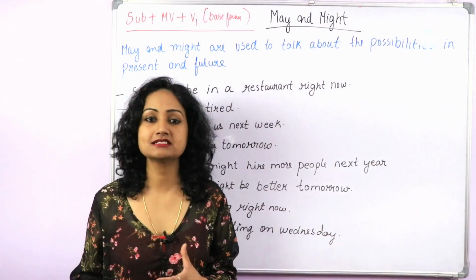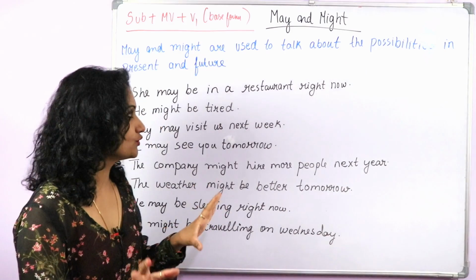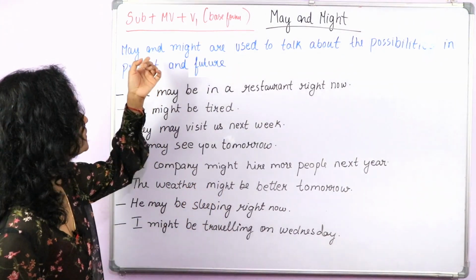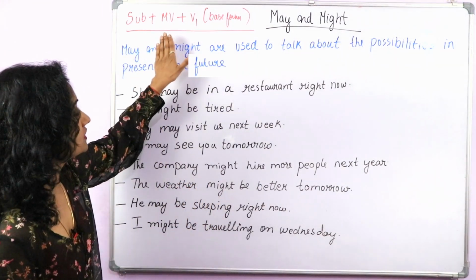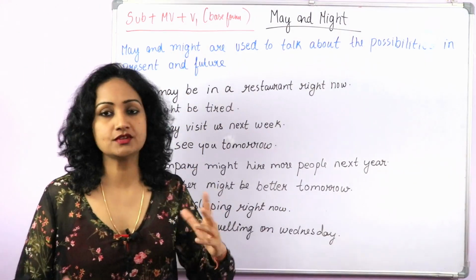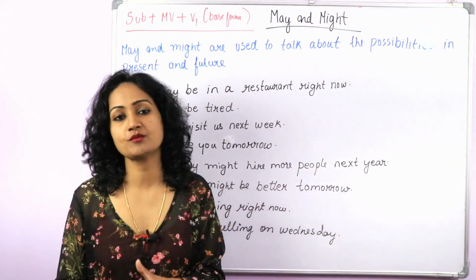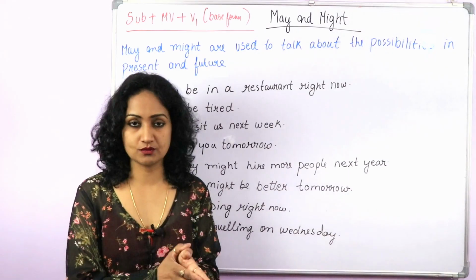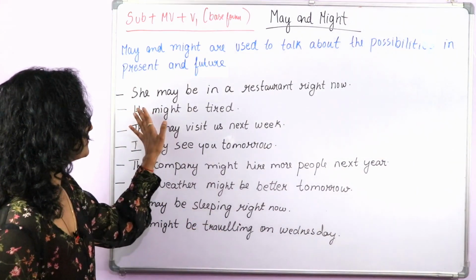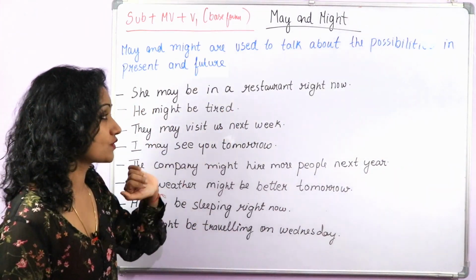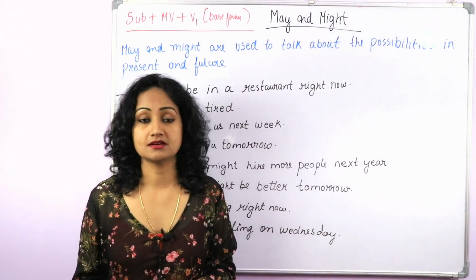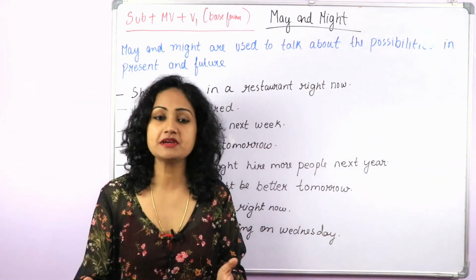Let's understand this with some examples, but before that, let's look at the structure. Subject plus modal verb plus first form of the verb. We always use the first form of the verb with a modal verb. Now the first example is: she may be in a restaurant right now. Where is she? I want to meet her. She may be in a restaurant.